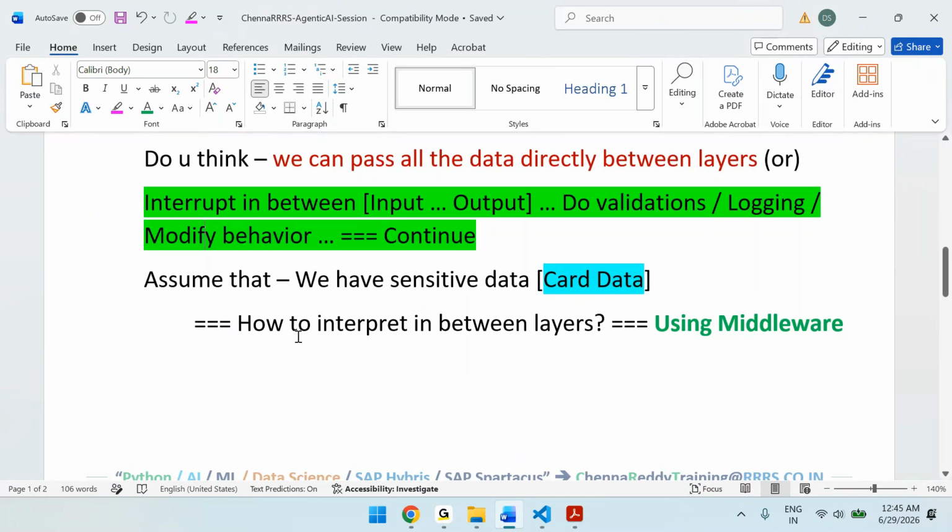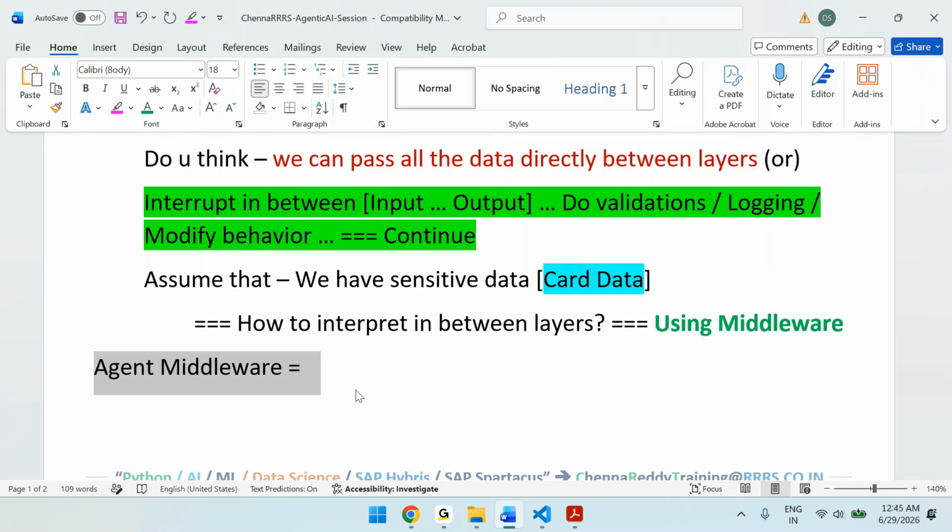Then how to interrupt between the layers? By using middlewares. Now the question is, what is agent middleware? If anyone asks, what is agent middleware?